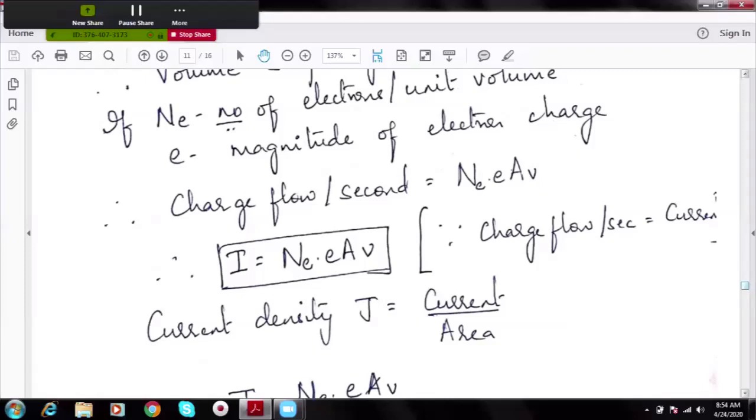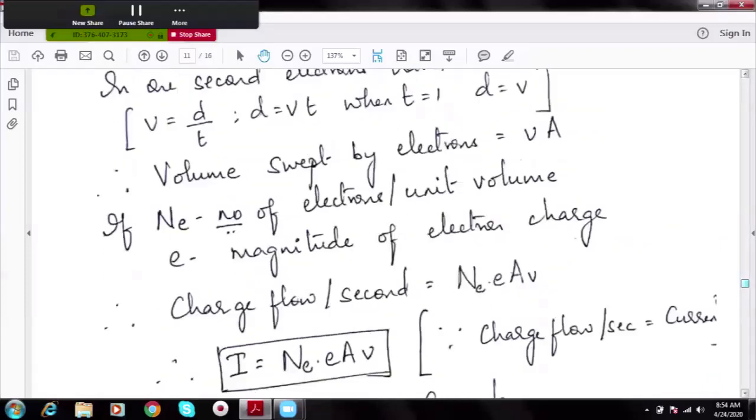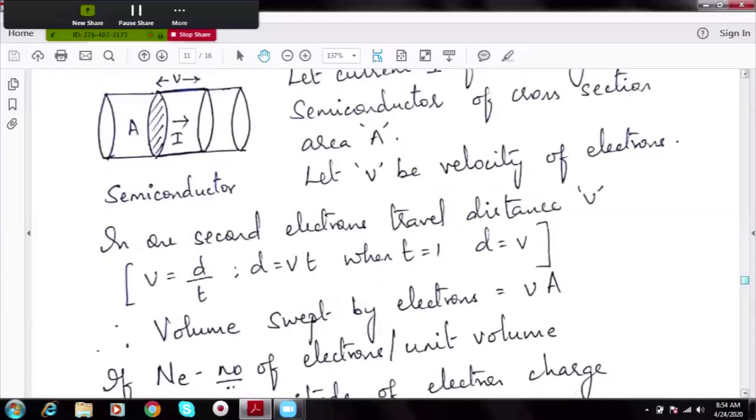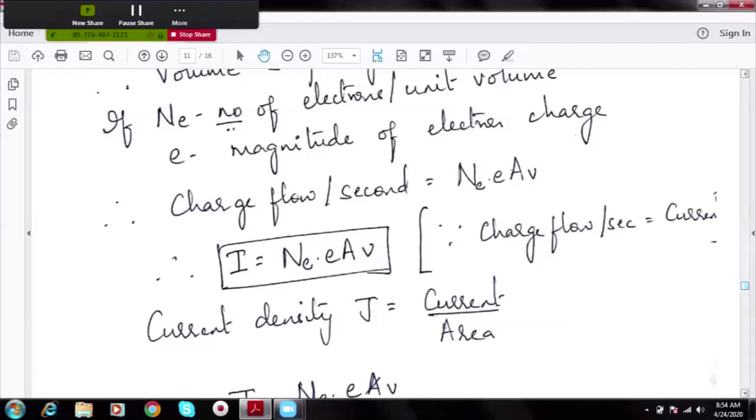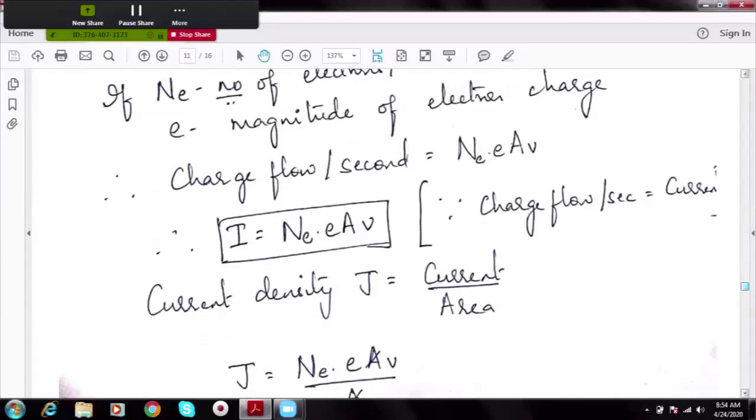So far, understanding that electrons pass through a distance V in every second, we have written the expression for current. But we are not interested in current, we want conductivity. So let us use this expression of current I in getting the expression for conductivity.